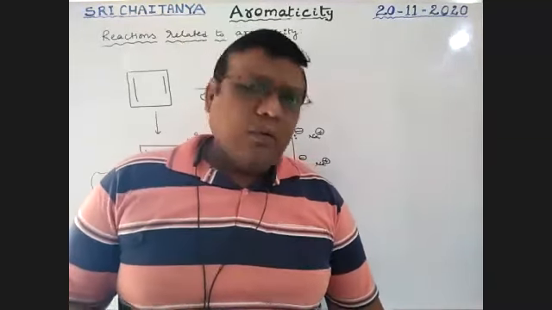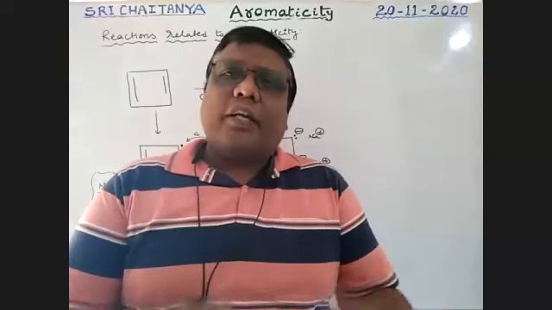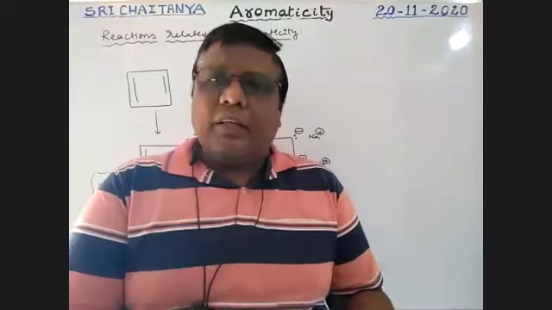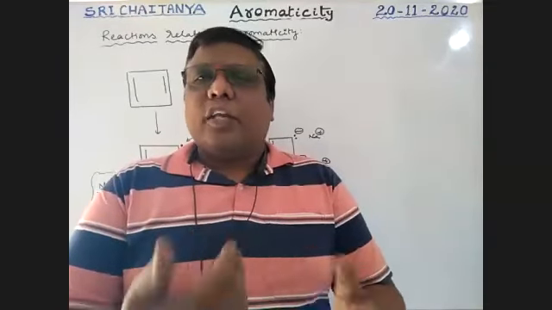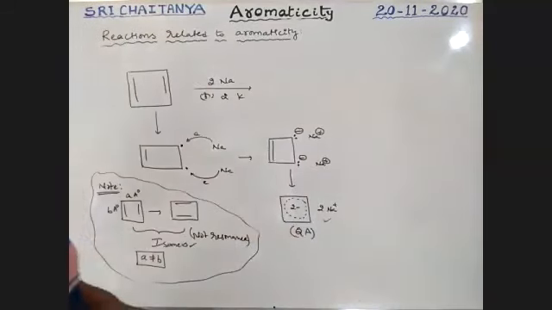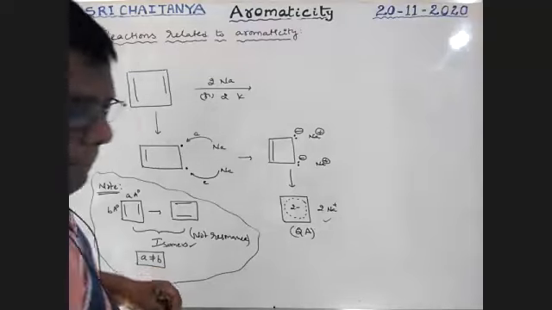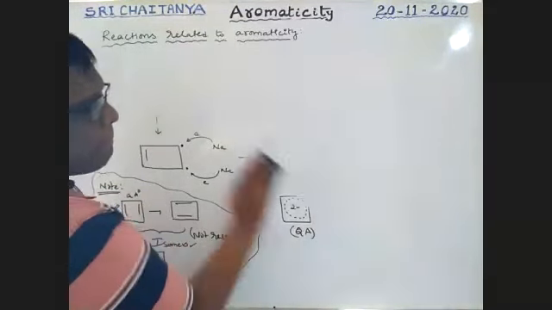Okay, so when is a reaction possible, and when is it not possible? If aromatic compounds are formed, that reaction is quick. Otherwise, it is slow. So these are some reactions involved in aromaticity. Boys, see here, one more example, the last equation.